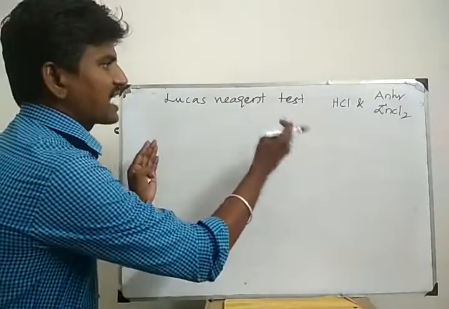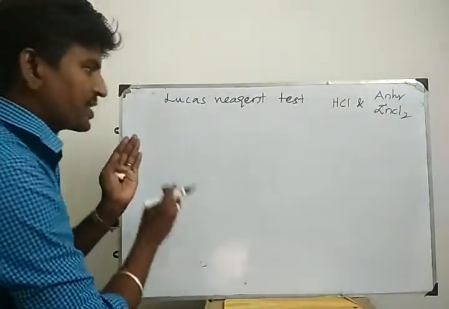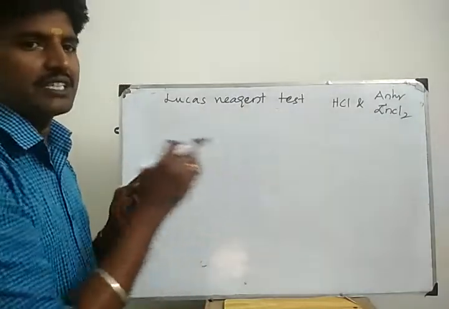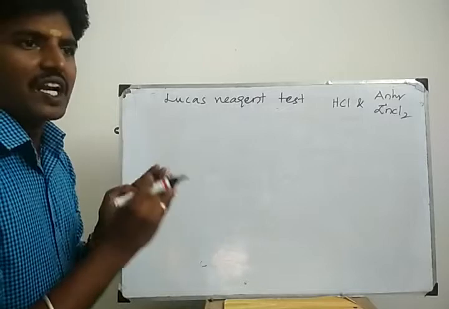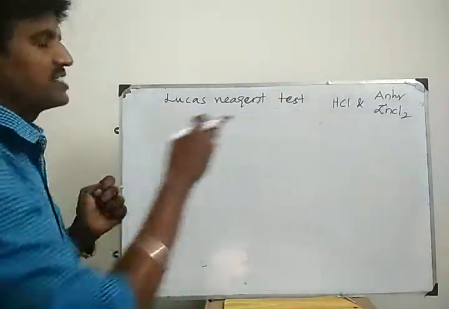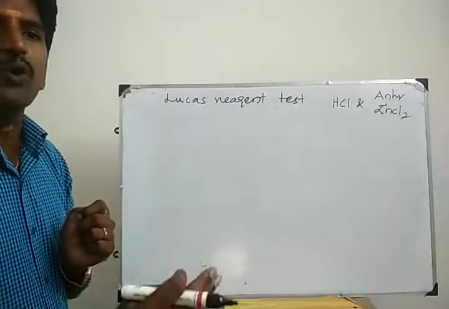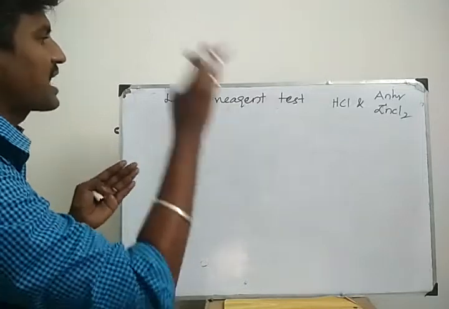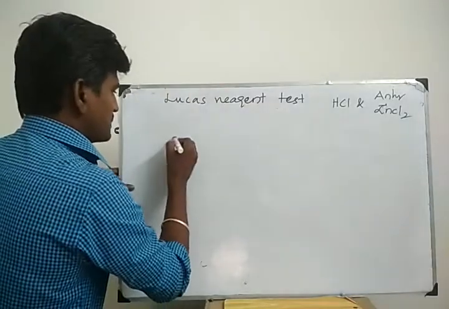Tertiary alcohol reacts with the Lucas reagent. Secondary alcohol reacts with the Lucas reagent. Then primary alcohol reacts with the Lucas reagent. Tertiary alcohols are easily involved in chemical reaction with the Lucas reagent due to tertiary carbocation stability. So first one is tertiary alcohol reacting with the Lucas reagent.